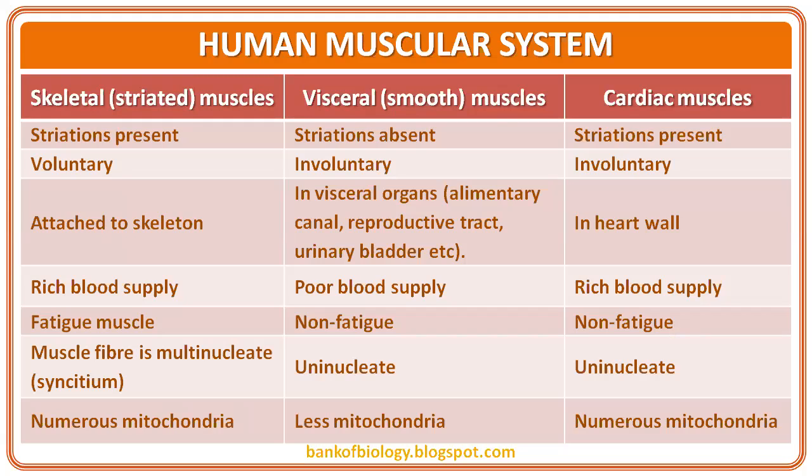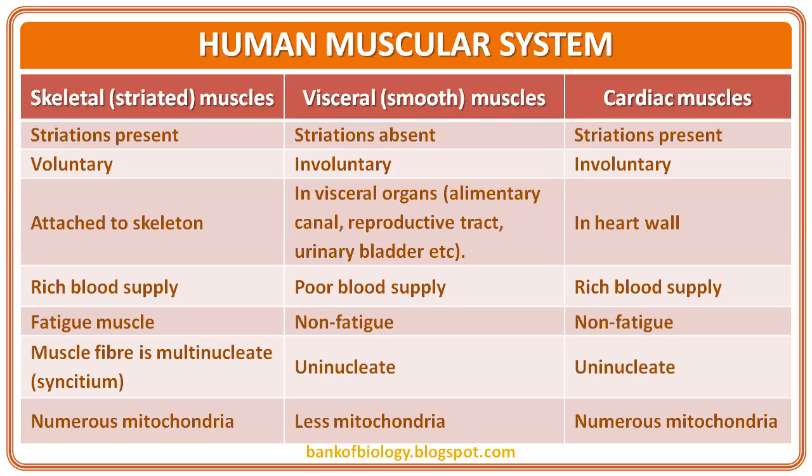Then blood supply-wise, the skeletal muscles and cardiac muscles have a rich blood supply. Then poor blood supply you'll find in visceral muscles, but no matter, I said so. No problem at all. Fatigue-wise, no fatigue for visceral and cardiac muscle. Fatigue in skeletal muscle. Muscle fiber is multinucleate in case of skeletal, then uninucleate in visceral and cardiac.